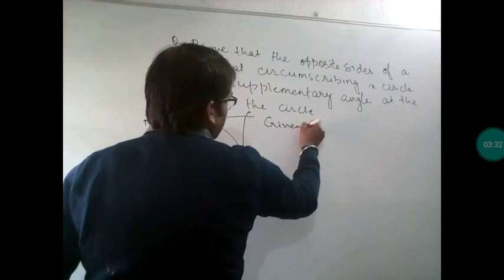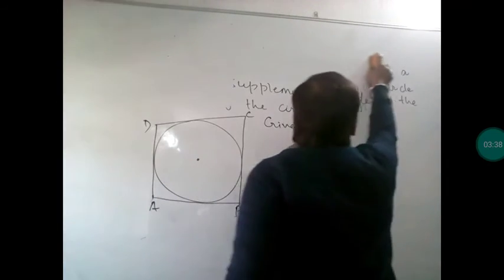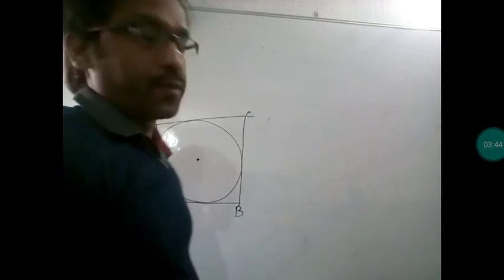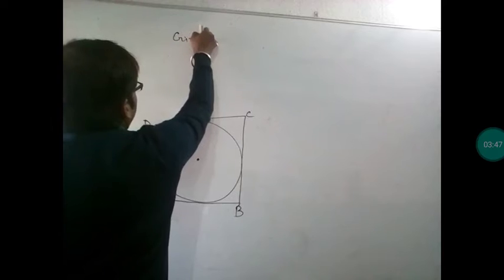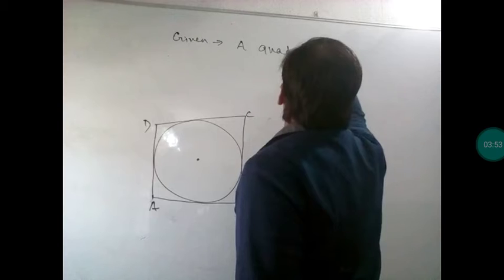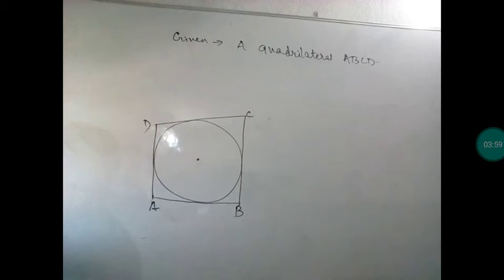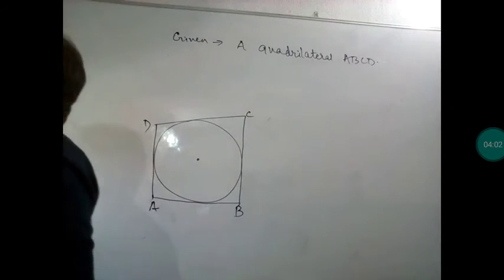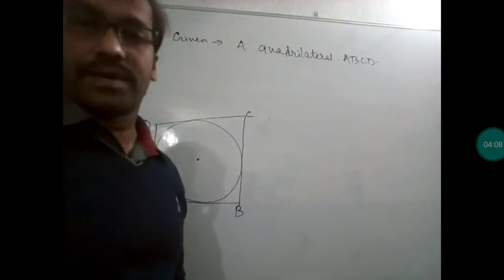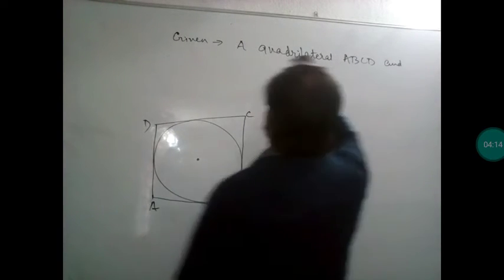First of all we write what is given. Given is a circle with radius r and center O, on which a quadrilateral ABCD has been circumscribed. This is not a square or a parallelogram, nothing. This is just a quadrilateral only. So we can't use that opposite sides are equal or adjacent sides are parallel.